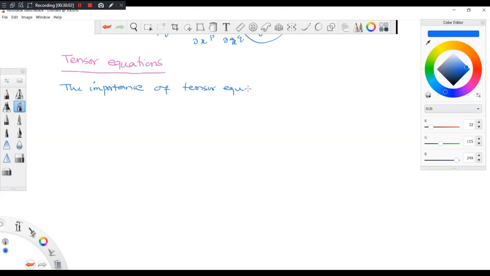And the importance of tensor equations is that if it is true in one coordinate system, then it is true in all other coordinate systems.